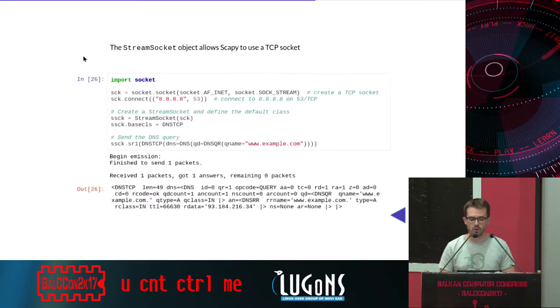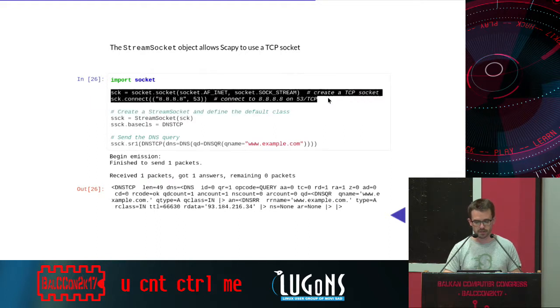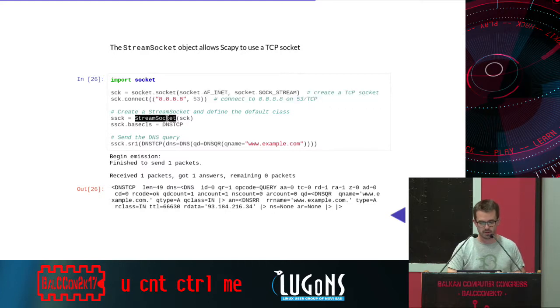Scapy gives you more tools than only sr1, srp, and so on. You can use a StreamSocket object, and the StreamSocket object is really nice because it allows Scapy to use a regular Python TCP socket. So here I will import socket, then I will create a socket to 8.8.8.8 on port 53, which is the DNS port, and I will pass the socket sck to the StreamSocket class.